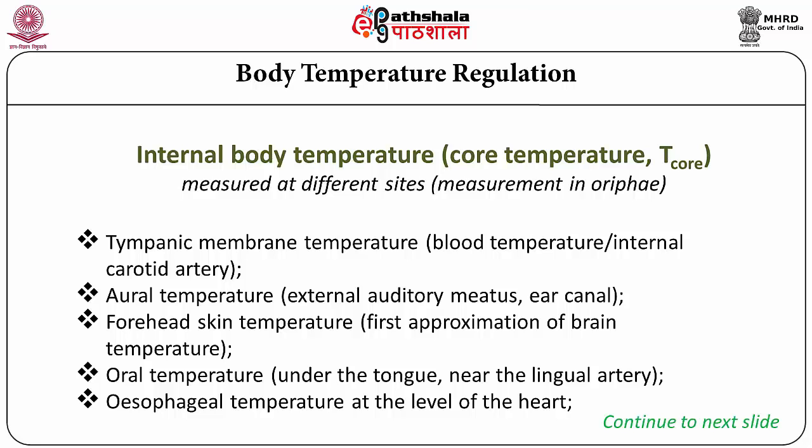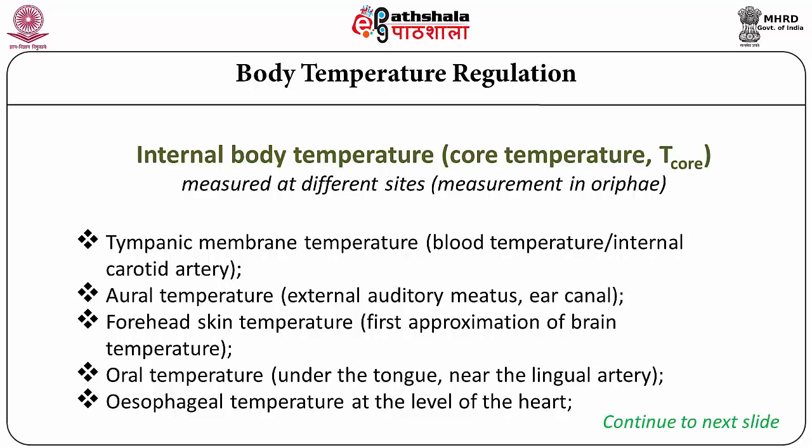One is the tympanic membrane, in our inner ear, which is close to the internal carotid artery. Often we say it records the temperature of the blood, which is the internal body temperature. Tympanic membrane temperature is difficult to measure. That's why sometimes temperature can be measured from the external auditory meatus. The forehead is very hot in comparison to all other parts of the body. That's why sometimes we call it the first approximation of the brain temperature.